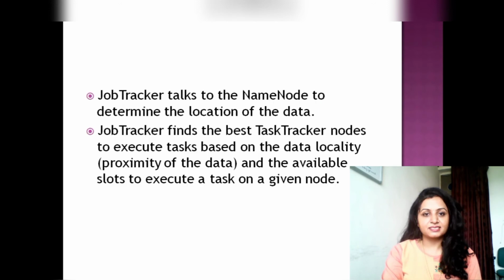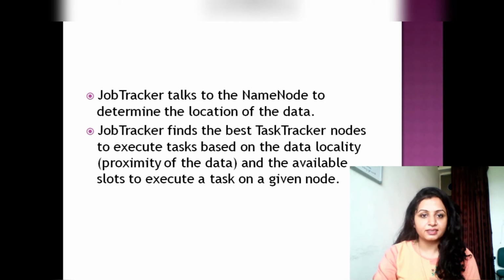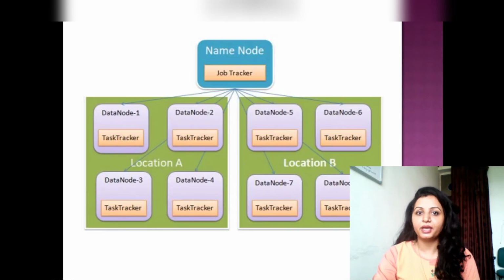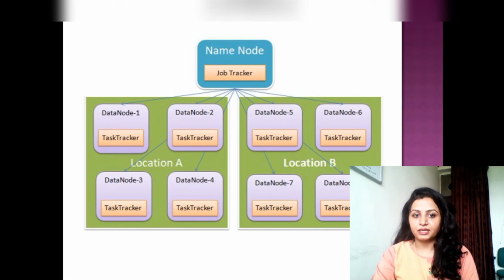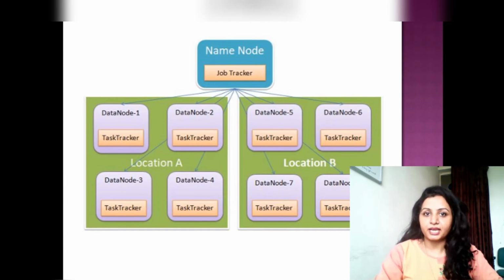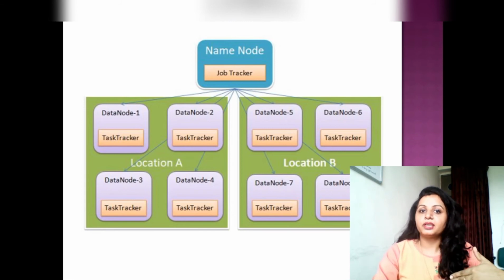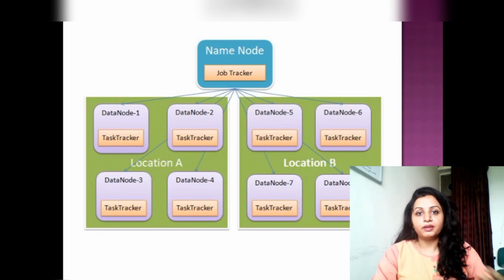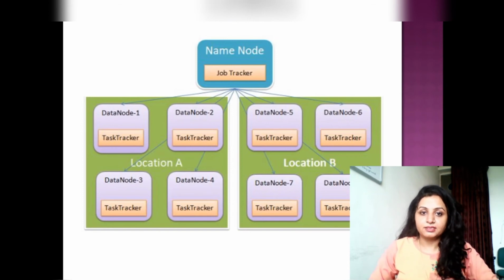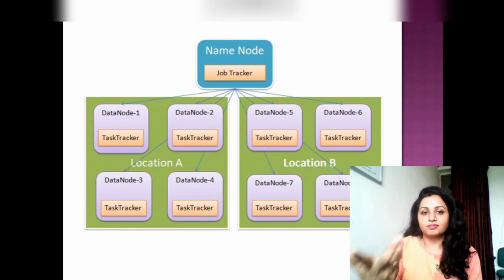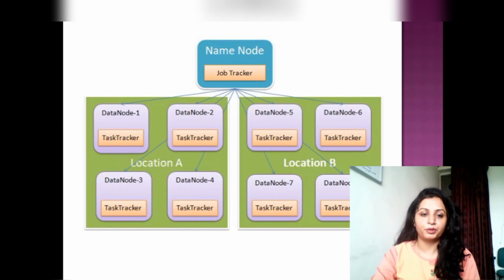I hope this is clear to you. Generally the job tracker is on the same machine where the name node resides. Here you can see that we have a cluster of nodes at location A and location B. For this one cluster we have one name node where we have the job tracker. The job tracker communicates to the name node about where that particular data resides, at what location my data is available, so that I can do certain operations on it.